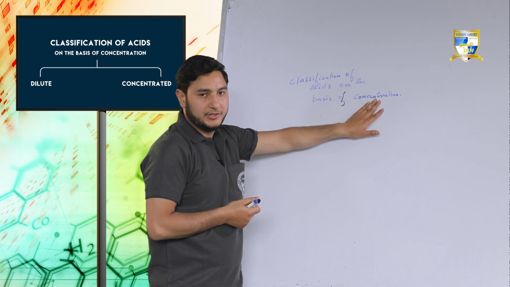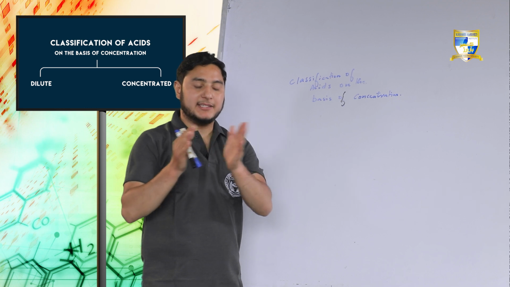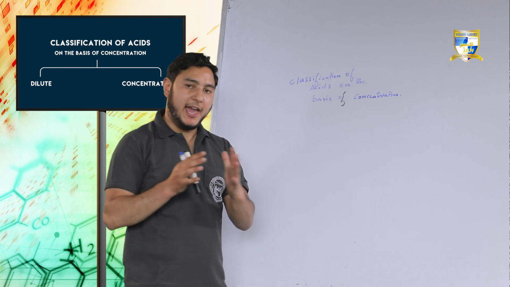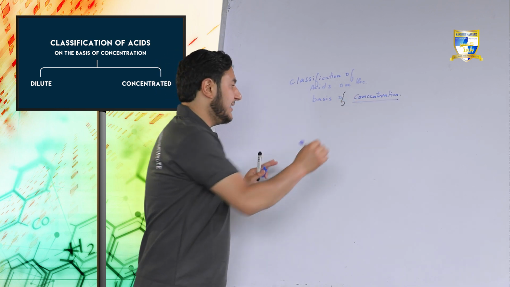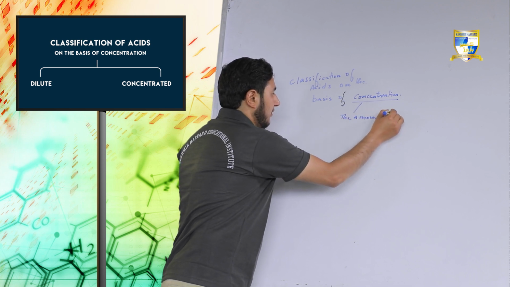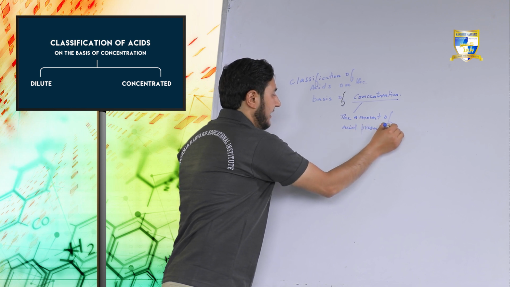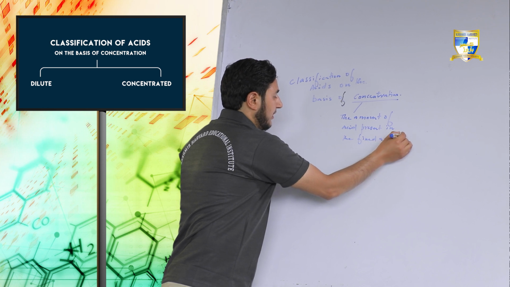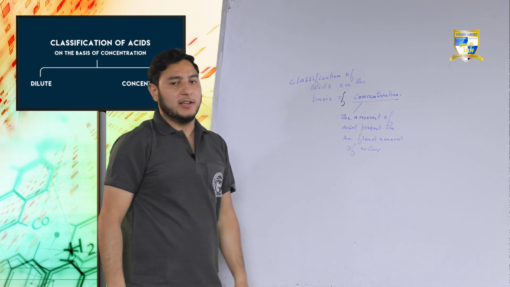We mean the amount of acid present in the fixed amount of water or the fixed amount of aqueous solution. Here I am writing: concentration of an acid means the amount of acid present in the fixed amount of water, or we say the fixed amount of aqueous solution.